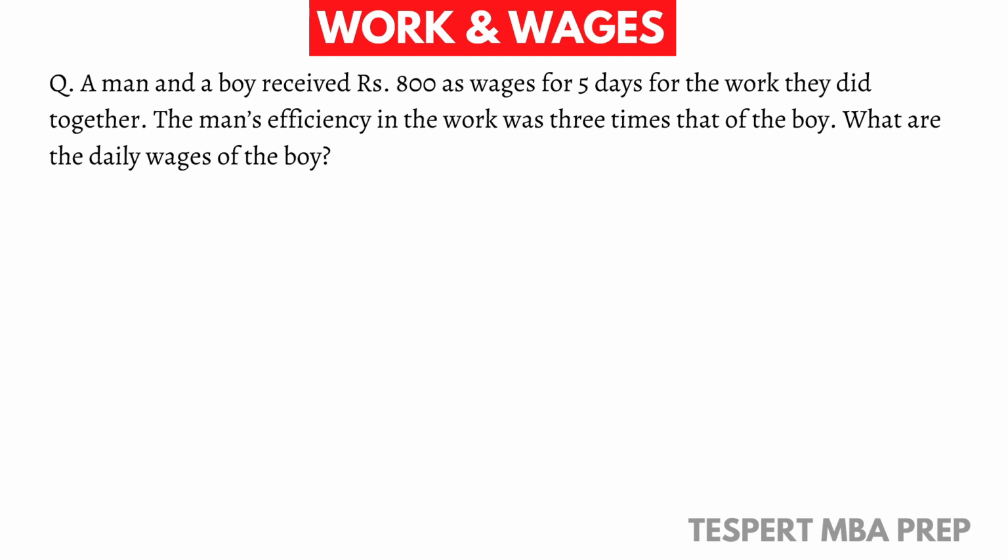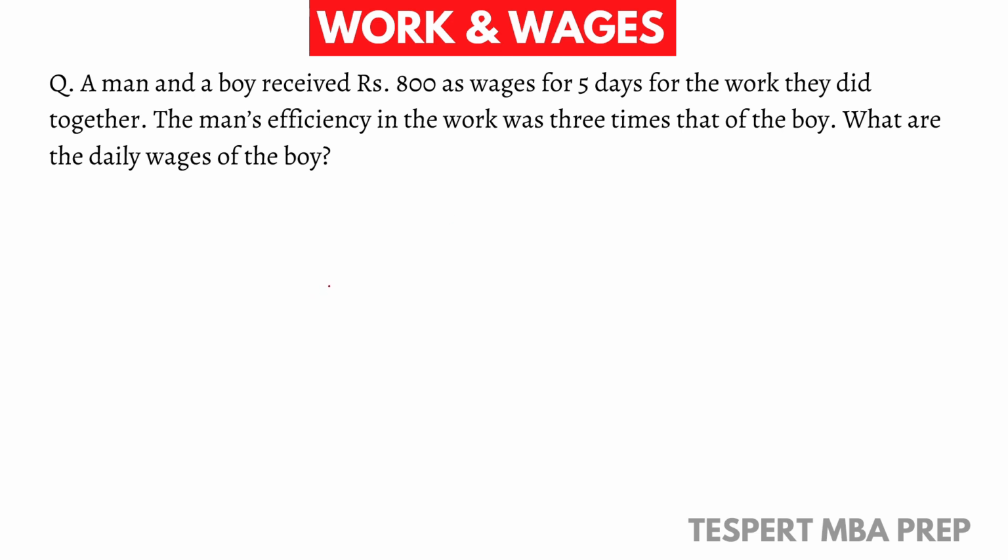Now we move on to the concept called work and wages. We know these two are directly proportional to each other. If work done is more, then the wage that one person must get will also be more. If a person does less work, then he would get less wage, right?